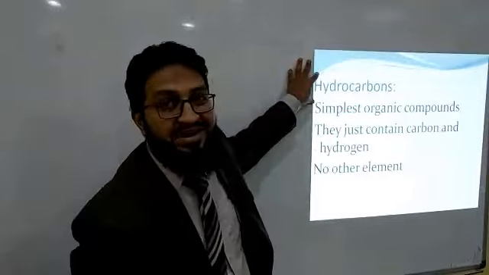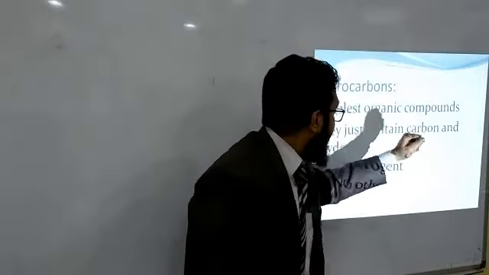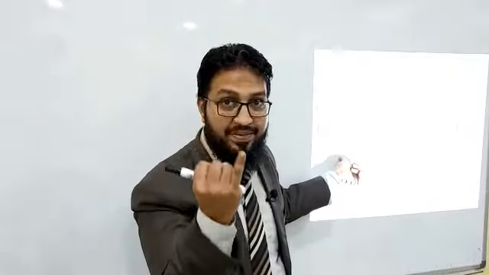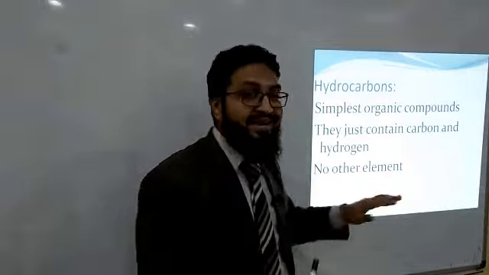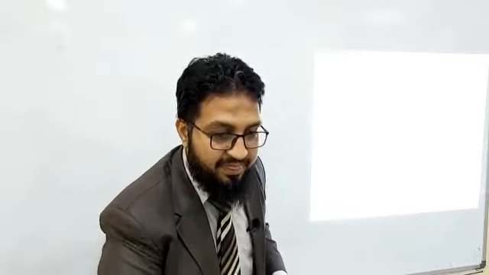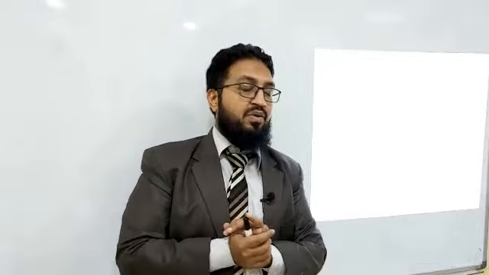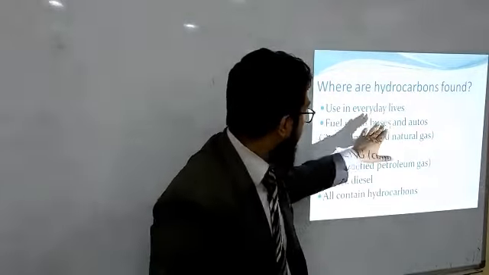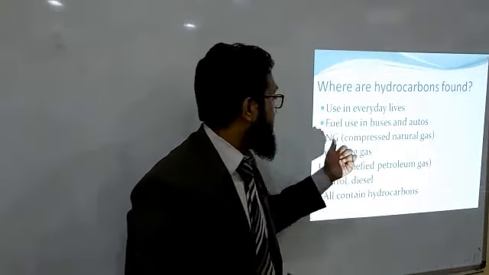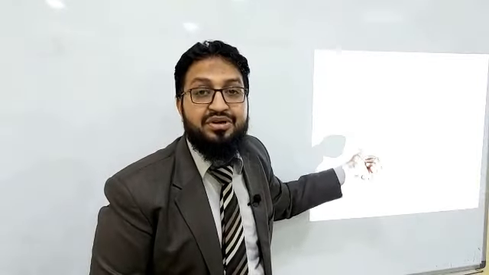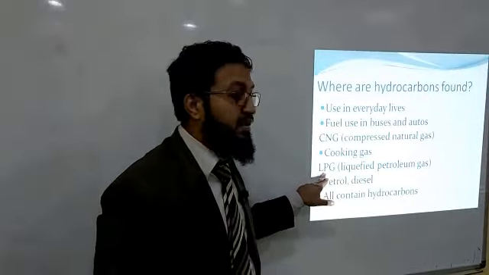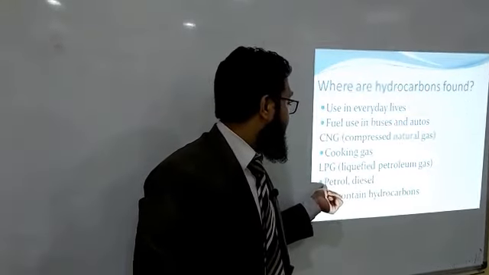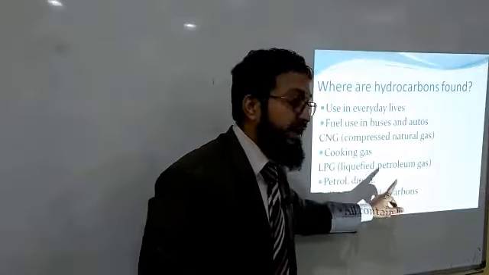So now let's see what hydrocarbons are. They are the simplest organic compounds; they contain only carbon and hydrogen, no other element. Where are hydrocarbons found? They are used in everyday life, like fuel used in buses and autos: CNG, compressed natural gas; cooking gas, or LPG, liquefied petroleum gas; petrol and diesel all contain hydrocarbons.